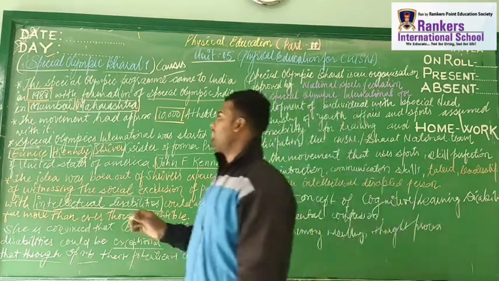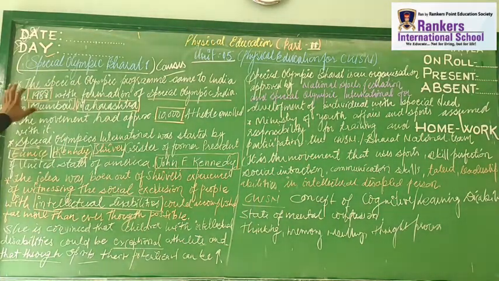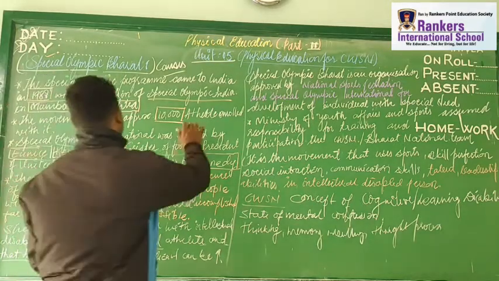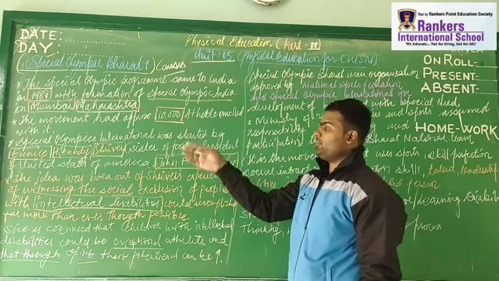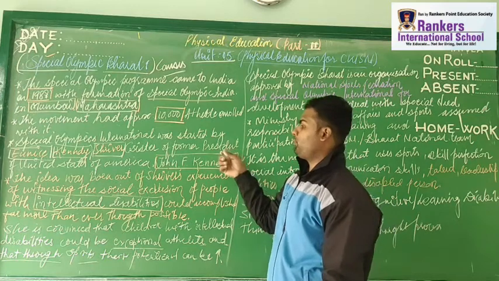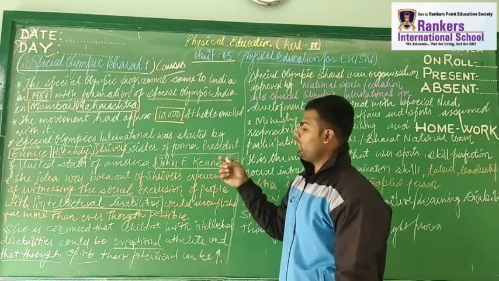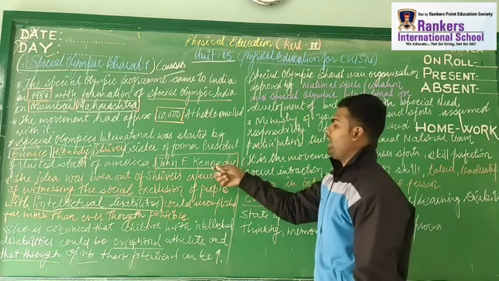So let's cover it, let's have a glance at it. In 1988 the Special Olympics Bharat started. It was started in Mumbai, Maharashtra, and 10,000 athletes participated at first. This was a great idea of Unique Shiva, who was the sister of the former president of the United States of America, John F. Kennedy.